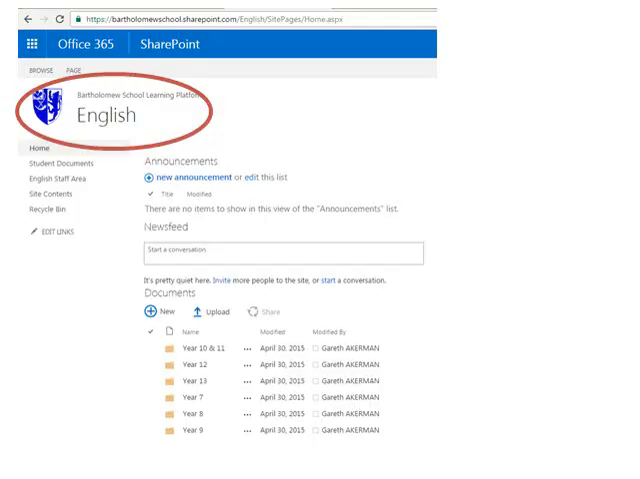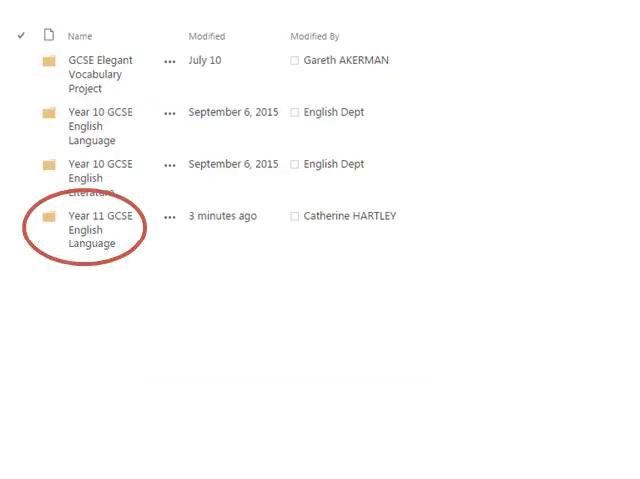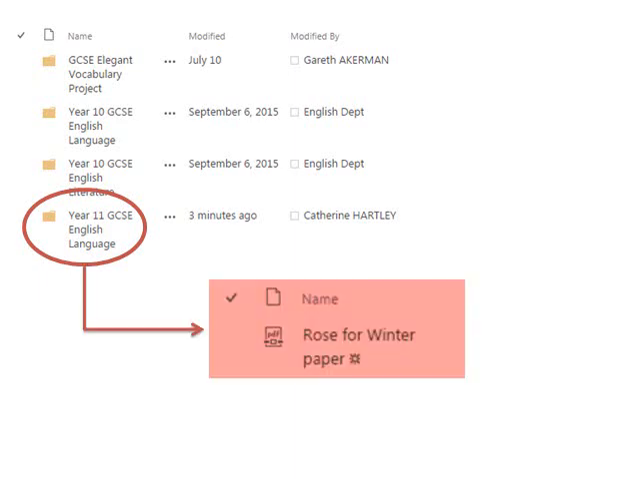If you don't have these yet, you can access them via the school's SharePoint pages, that is the learning platform. Just go to the English page, then select Year 10 and 11. When you're there, you should see a folder called Year 11 GCSE English Language. And when you click through, you should find the PDF document called Rose for Winter paper. So if you haven't got the paper, pause the video, find the document, print it out, and then we'll be ready to get started.